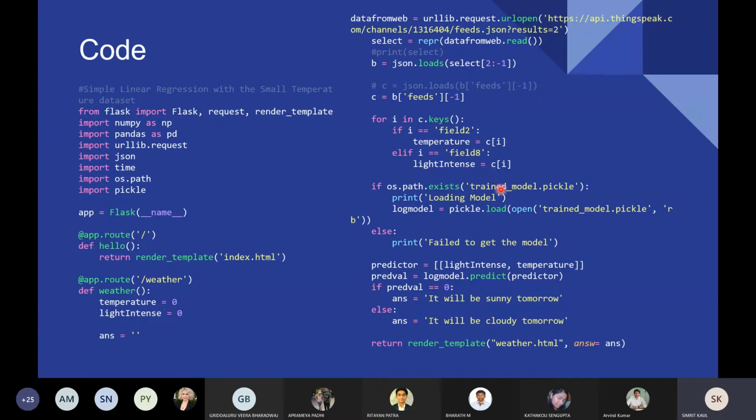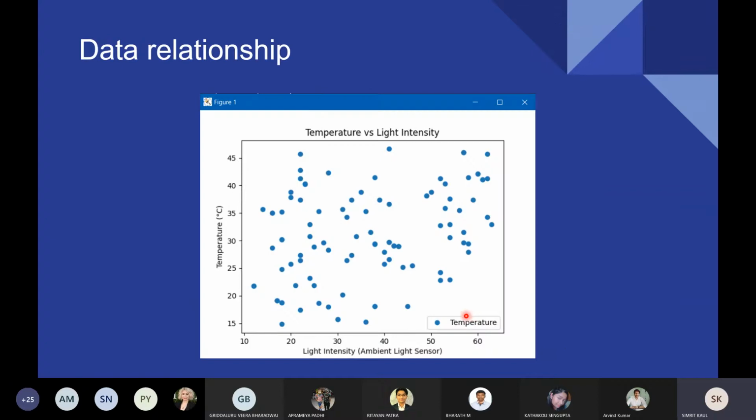Then the trained model has been saved in a pickle format, and the log model is called in this Python script. After that, the predictor is given these values which we collected from ThingSpeak, and the prediction will tell us if it is going to be sunny tomorrow or cloudy tomorrow. Then this is a data relationship that we found between the temperature and the light intensity.